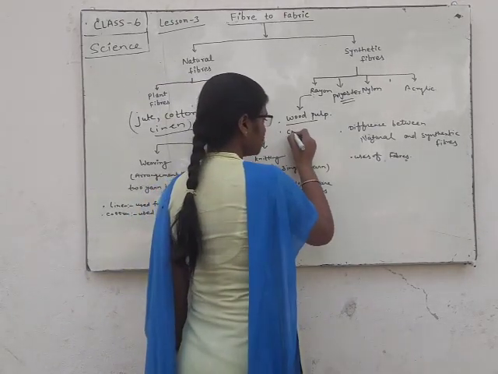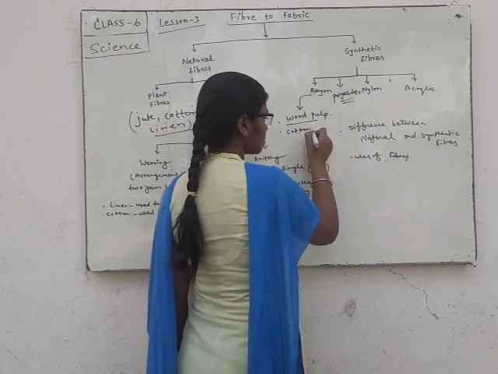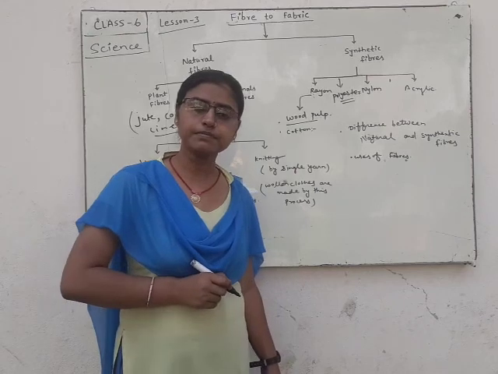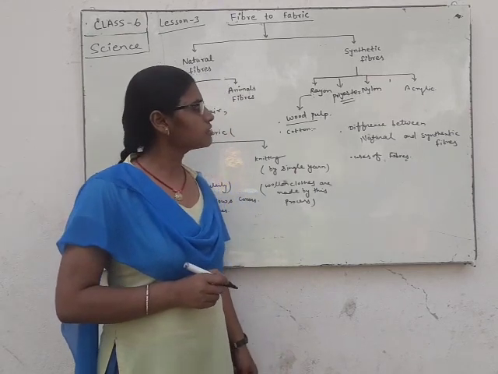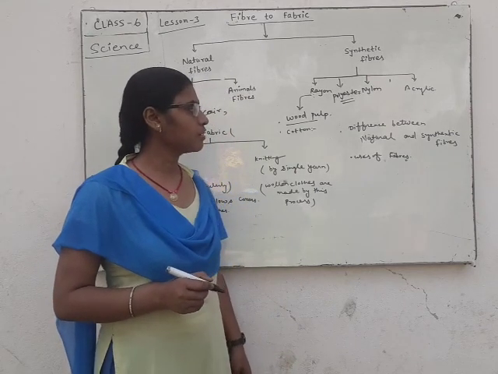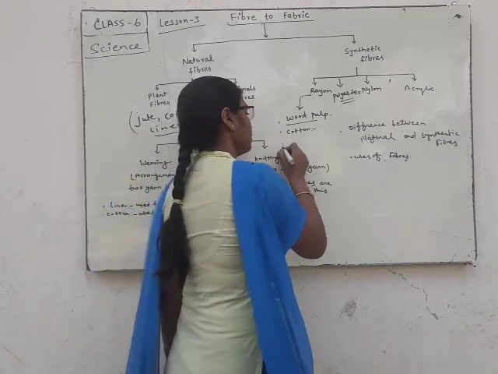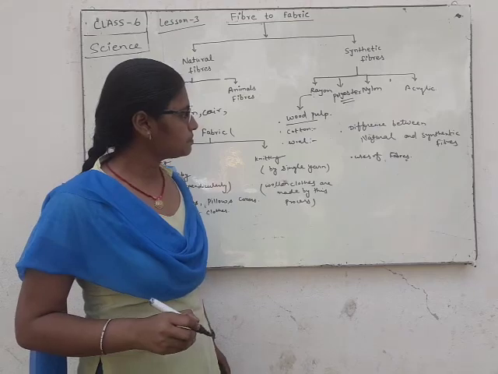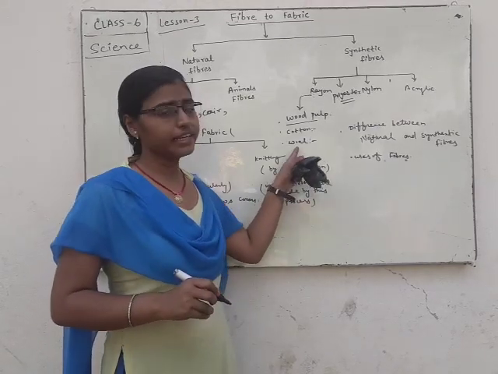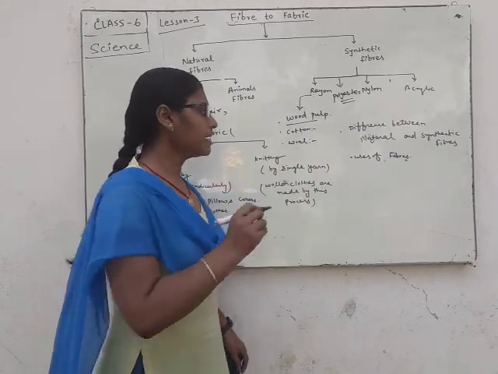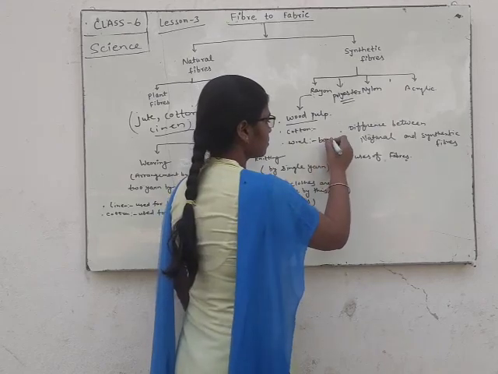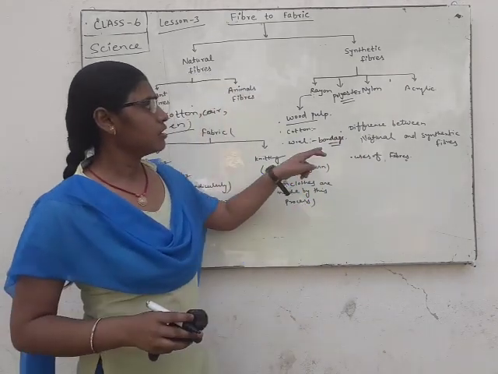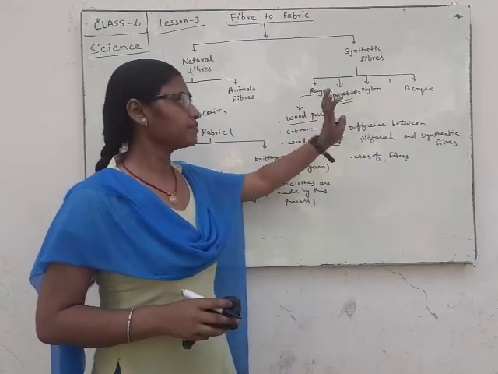Mixed with cotton, it is used for making bed sheets and pillow covers, and blended with wool for making bandages. So, rayon is a synthetic fiber.